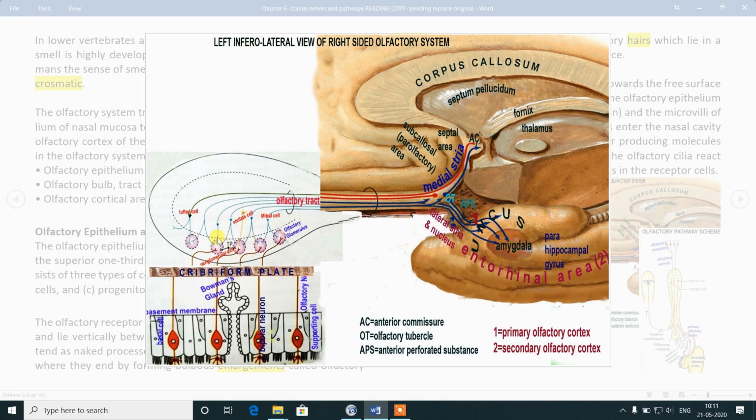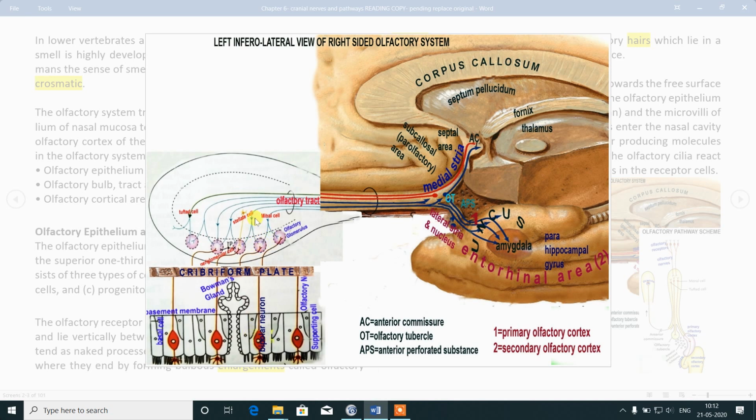Again, periglomerular cells or granule cells, mitral cells, tufted cells here, and satellite cell or stellate cell. These cells are second order neurons which are connecting this first order neuron.